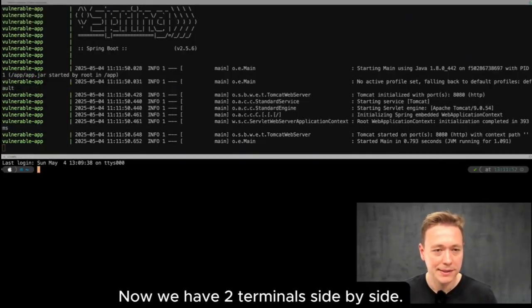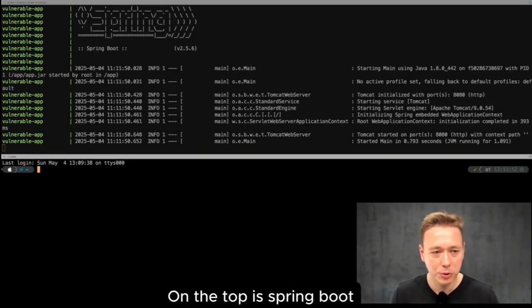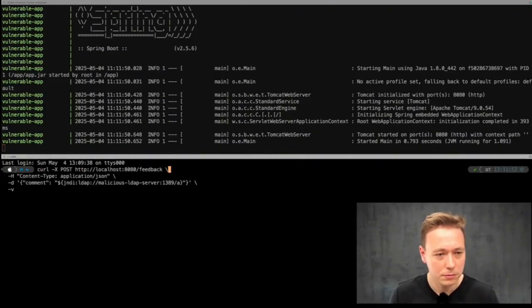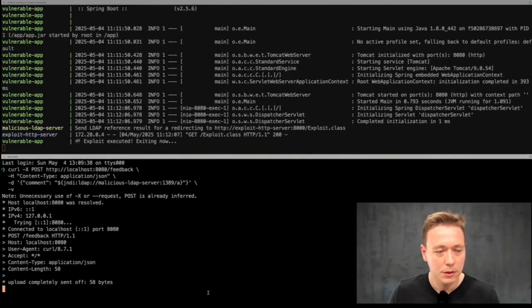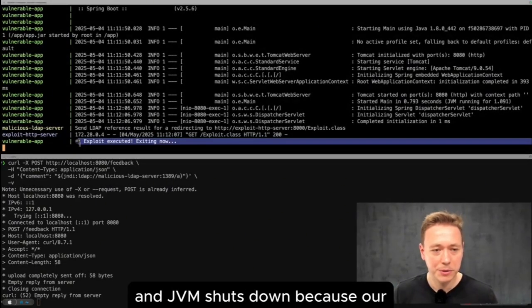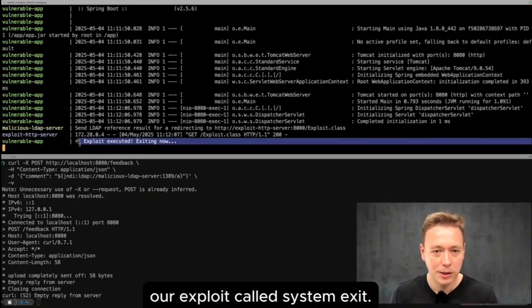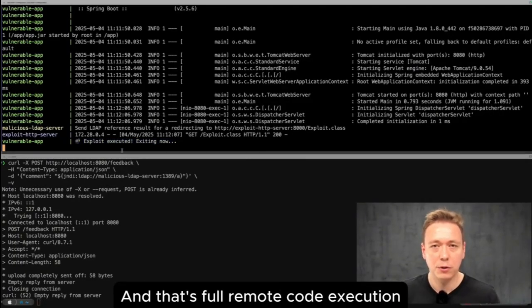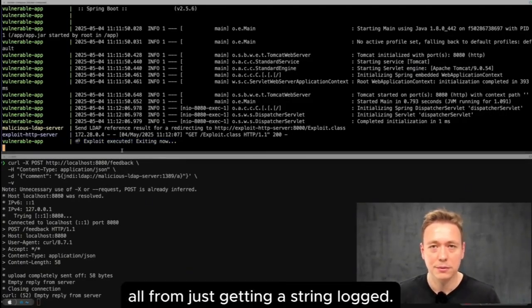Now we have two terminals side by side. On the top is the Spring Boot app. On the bottom, I will send a crafted request with a JNDI lookup. You'll see the exploit reach our application and the JVM shuts down because our exploit called System.exit. And that's full remote code execution, all from just getting a string logged.